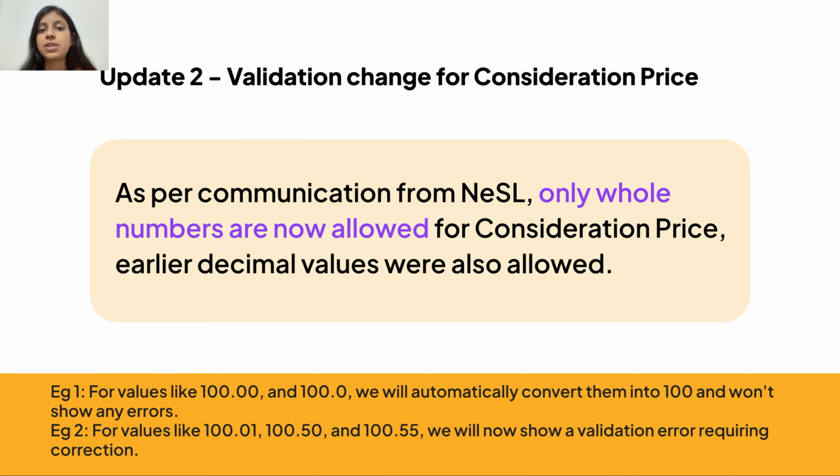Now the next update is with validation change for consideration price. NeSL recently made a change in their consideration price. That is, now they will only accept whole numbers as values and will show errors for all decimal numbers. Consideration price, as you all know, is the loan amount that you enter in your NeSL form. So in our backend, what we have done is for decimal numbers that have 0.00, we will convert it to a whole number automatically and you will not see any error. But for any decimal numbers other than 0.00, for example, 0.10 or 0.05 or 0.32, 0.23, you will still see an error requiring a correction.